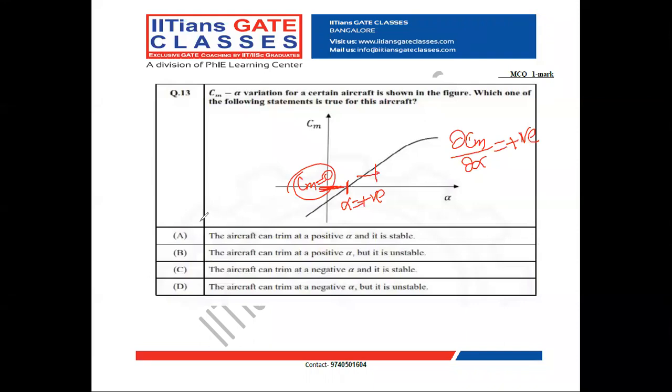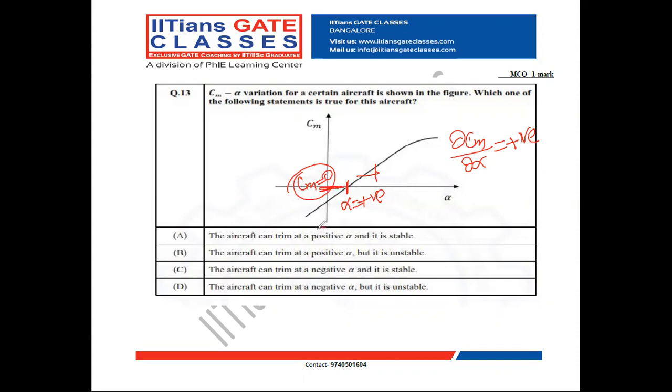So we can see the options now. Option A: The aircraft can trim at positive angle of attack and it is stable. Trimmed condition means the point about which pitching moment coefficient is 0. So when it is positive angle of attack, pitching moment coefficient becomes 0, thereby the aircraft is trimmed at positive angle of attack.